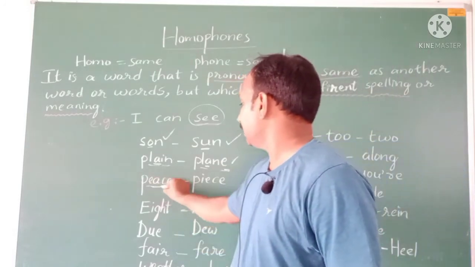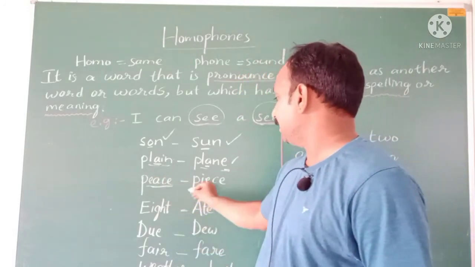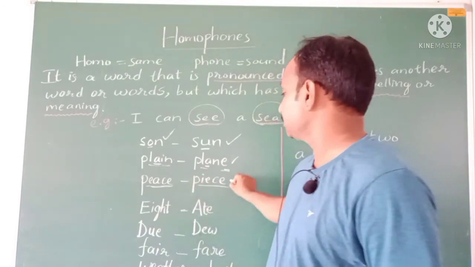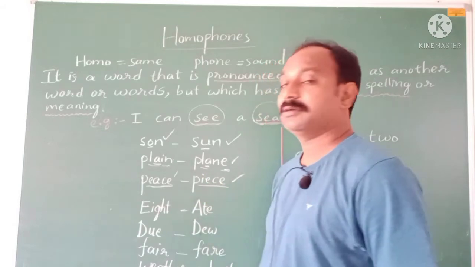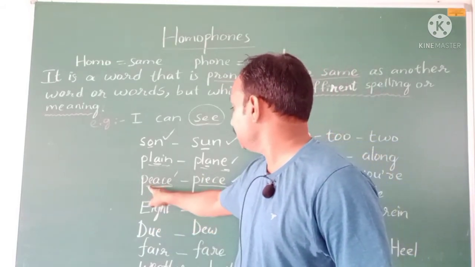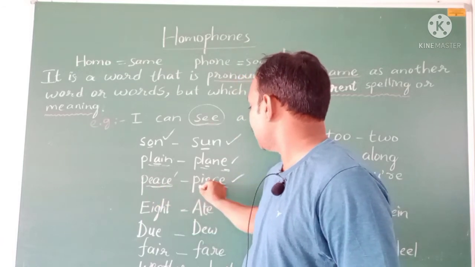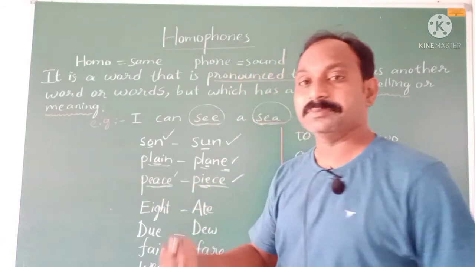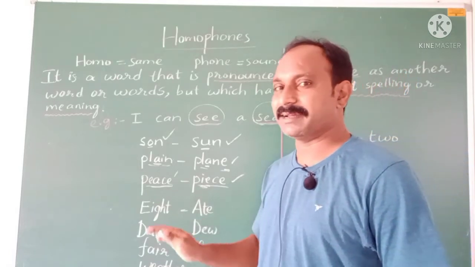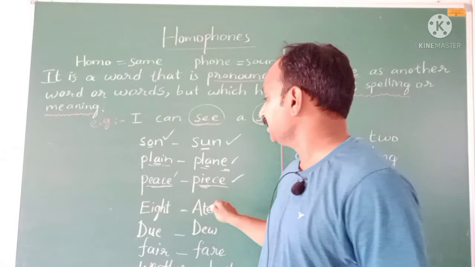Peace, and here is another piece. Both have the same pronunciation, but the meaning is different and the spelling is different. Here P-E-A-C-E is there, and P-I-E-C-E. So some letters are different in both words. They are not the same in spelling. Even the meaning is different.